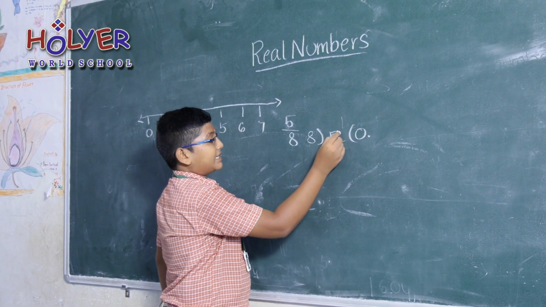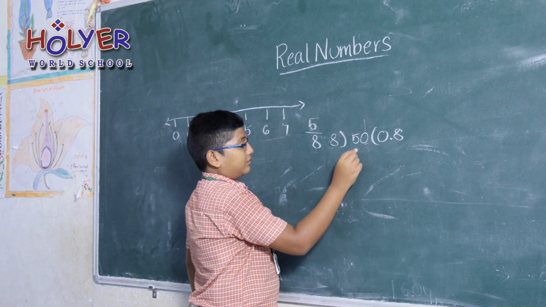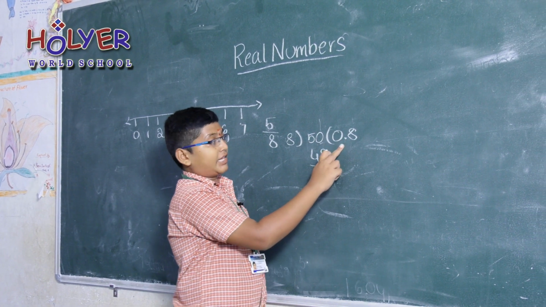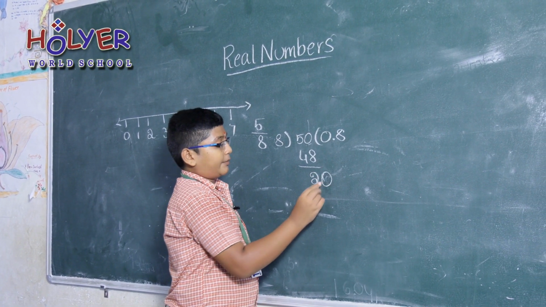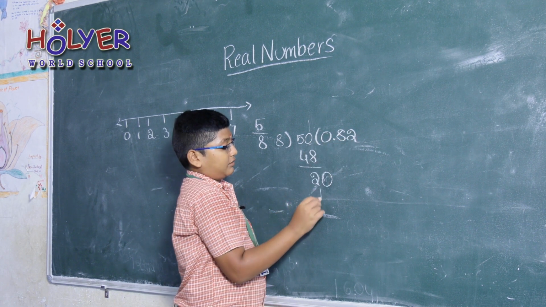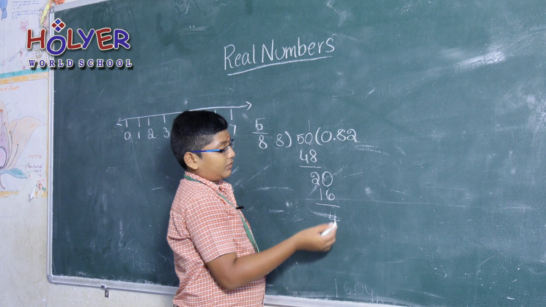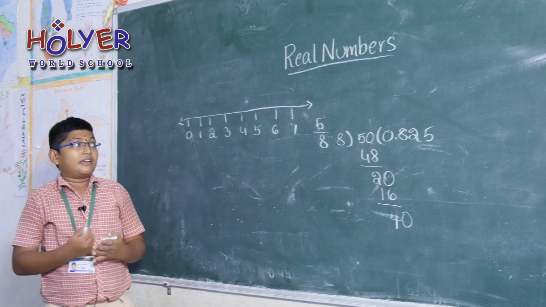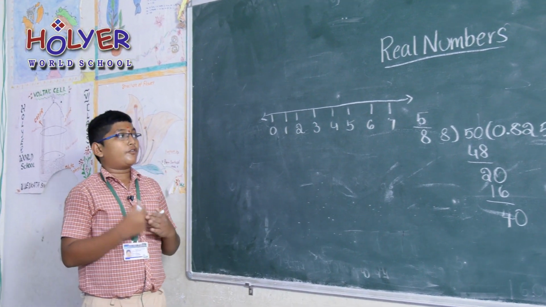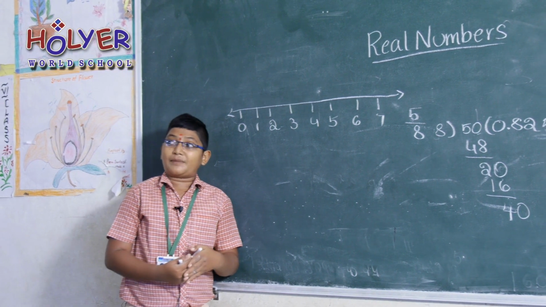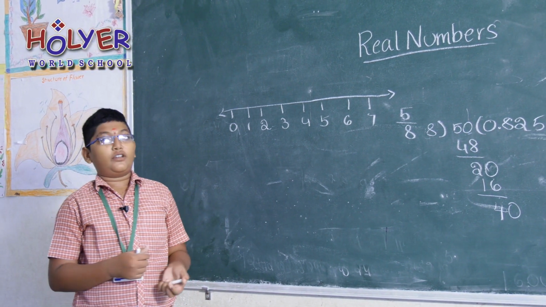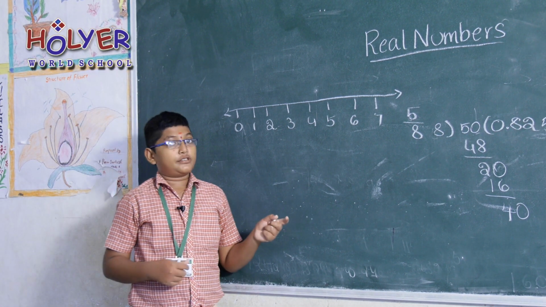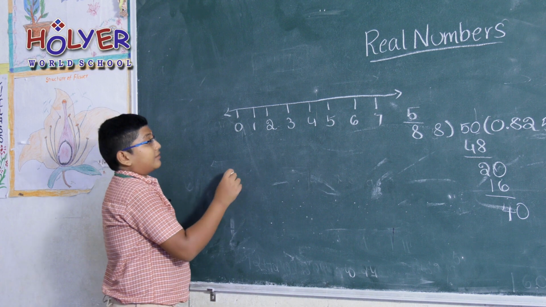If we divide 5 by 8, we get 0.625. By the method of successive magnification also, we will find the value of 5 by 8, which is 0.625.